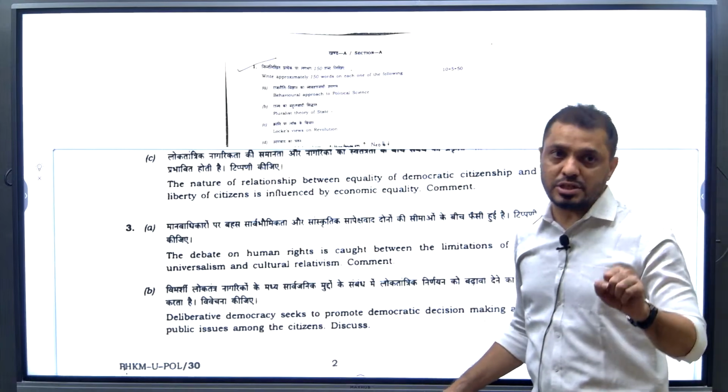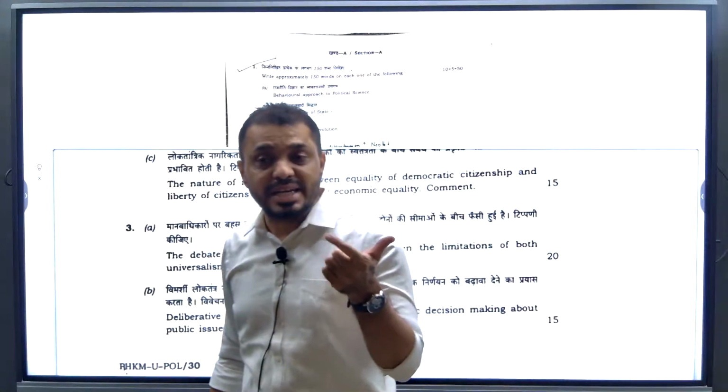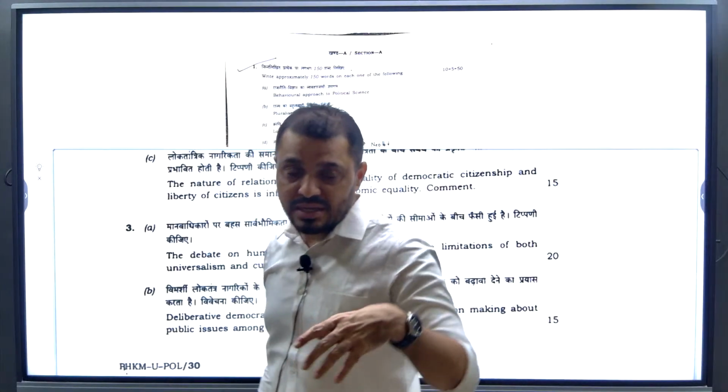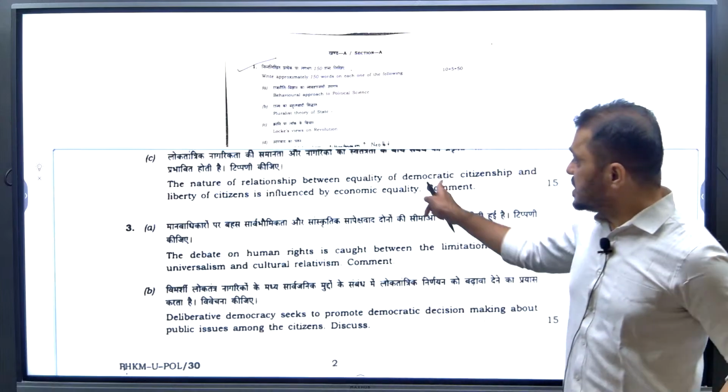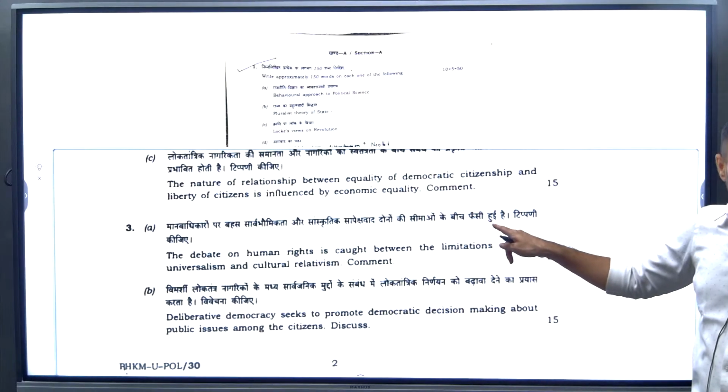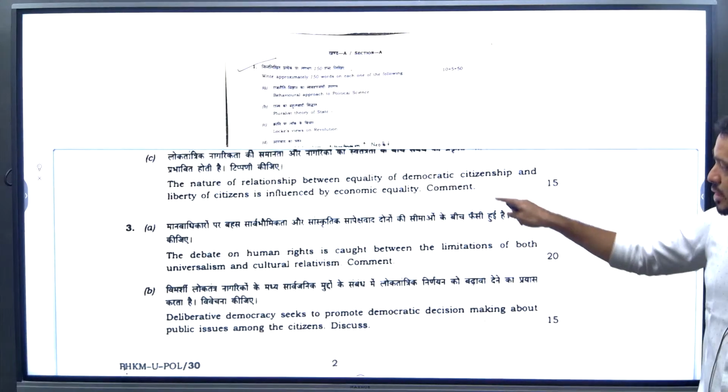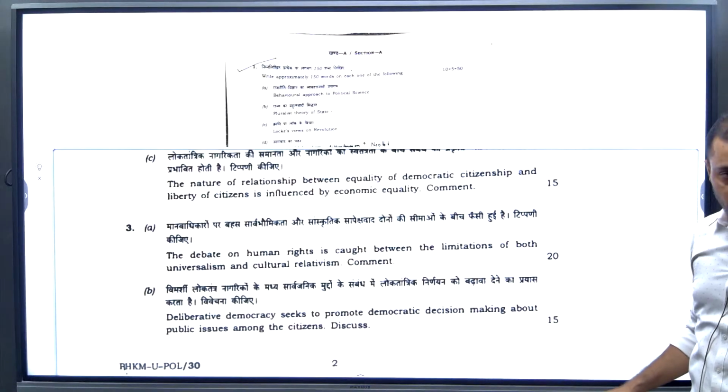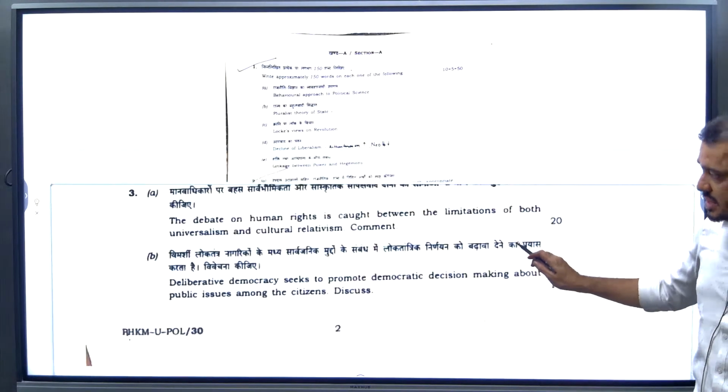In our Indian polity also, we have seen in the preamble: liberty, equality, fraternity, justice. In that equality, we discussed political equality, social equality, and economic equality. The question is about political equality and economic equality. You will learn it in the coming days.